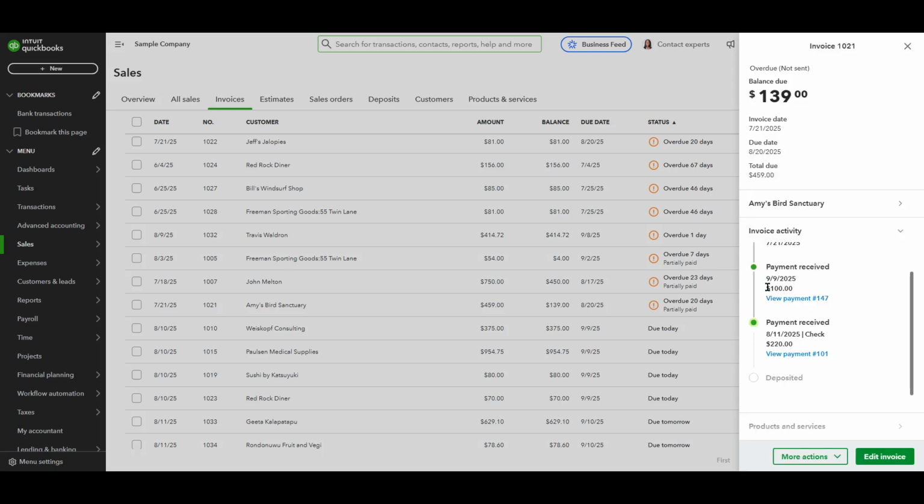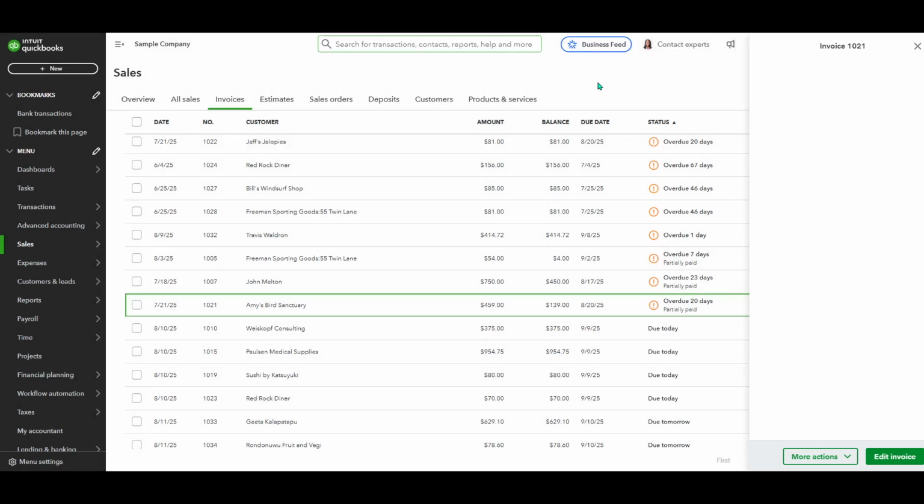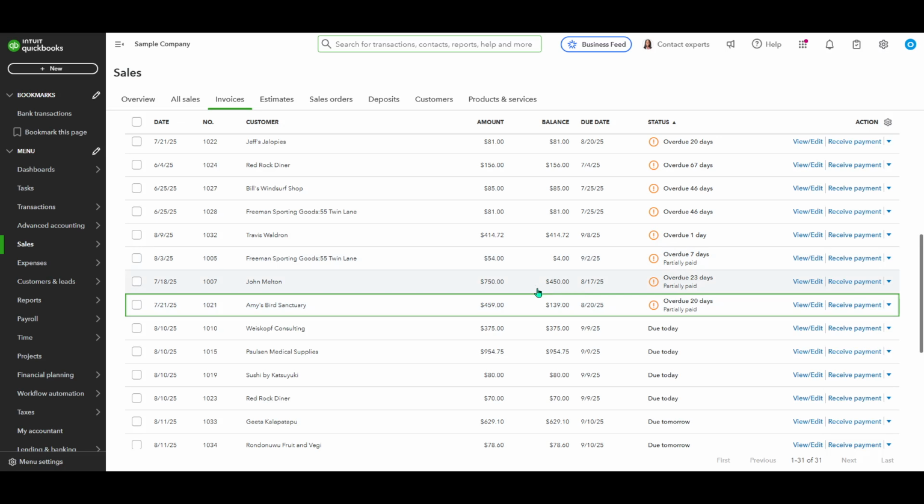By following these straightforward steps, you've now ensured that your records accurately reflect the partial payment transaction, making it easier to track remaining payments and maintain up-to-date financial statements. Staying on top of these details helps provide a clear picture of your business finances, ensuring smoother operations and better financial forecasting.